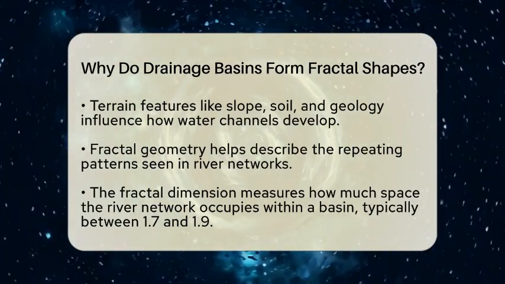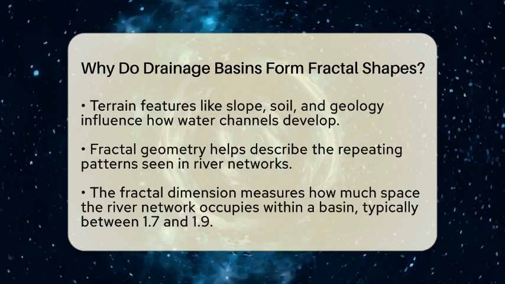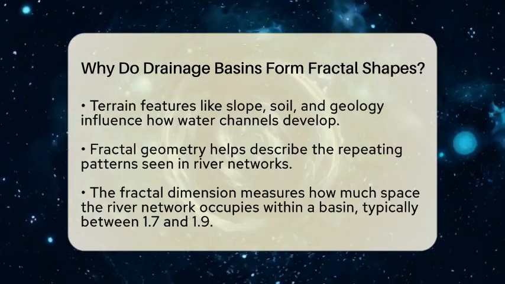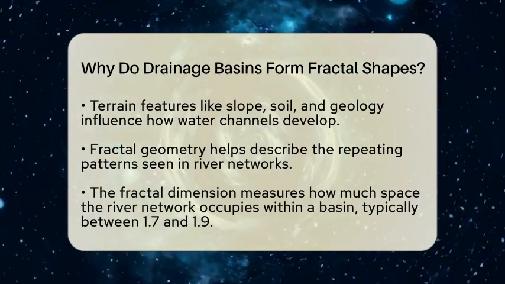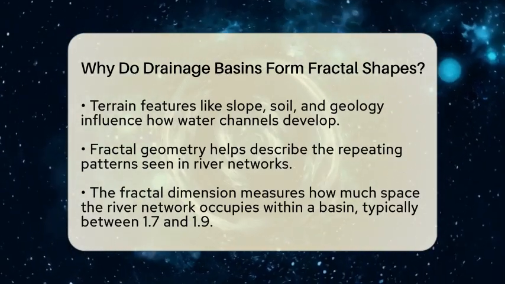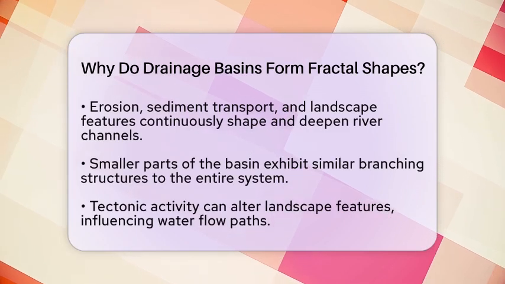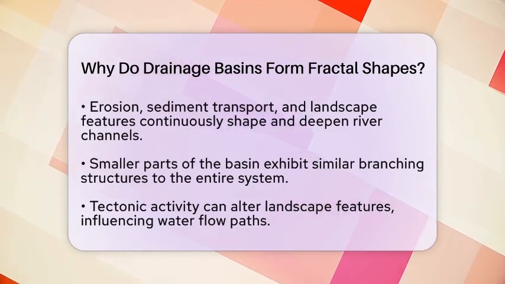Scientists measure how much space the river network fills within a basin using something called the fractal dimension. Most natural river networks have a fractal dimension between 1.7 and 1.9. A higher number means a more intricate and space-filling pattern, with lots of tiny tributaries branching out everywhere.